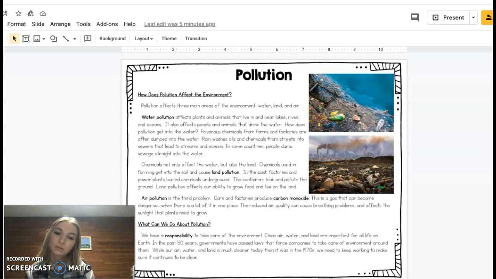What can we do about pollution? We have a responsibility to take care of the environment. Clean air, water, and land are important for all life on Earth. In the past 50 years, governments have passed laws that force companies to take care of the environment around them. While our air, water, and land are much cleaner today than they were in the 1970s, we need to keep working to make sure they continue to be clean.